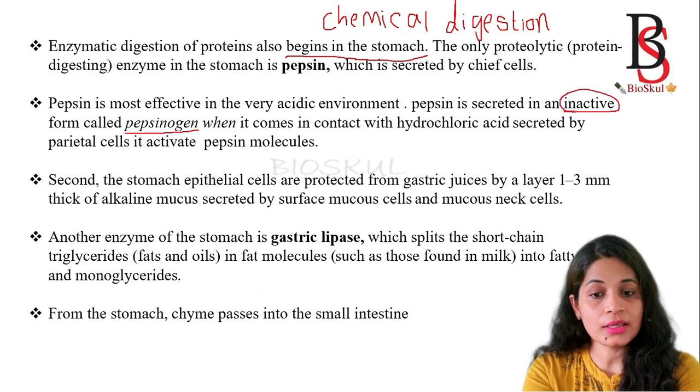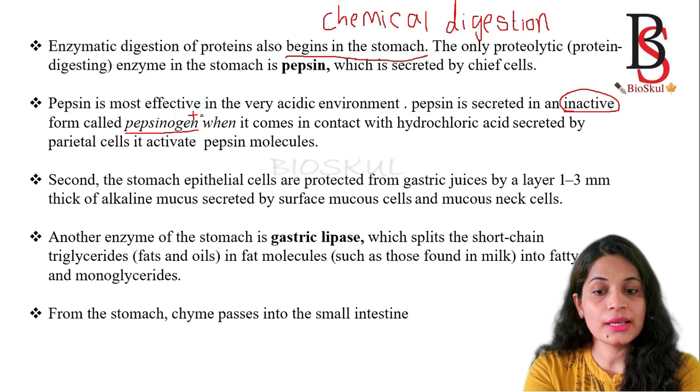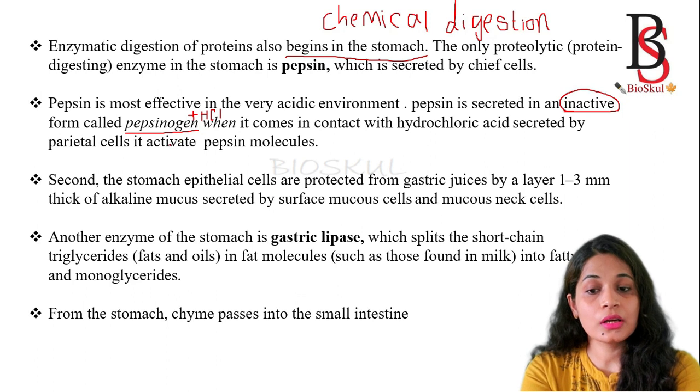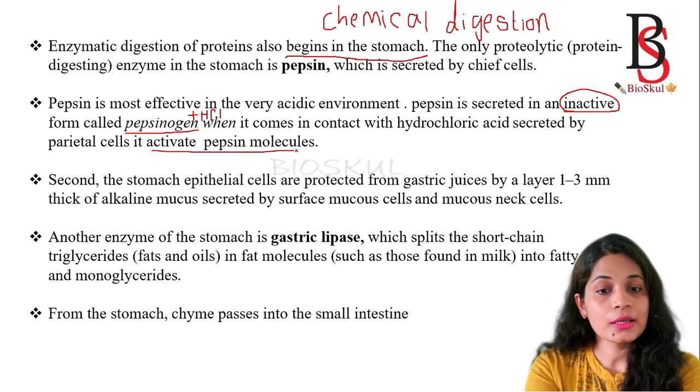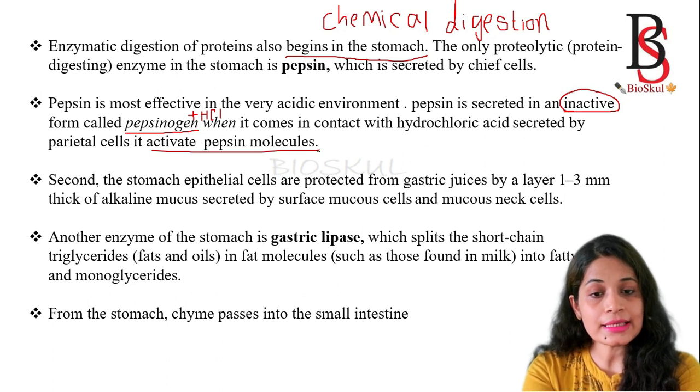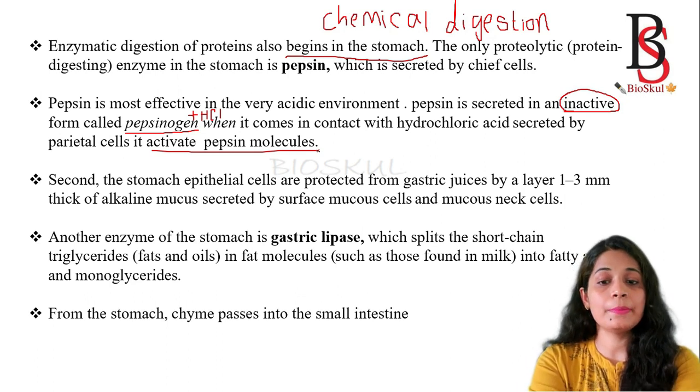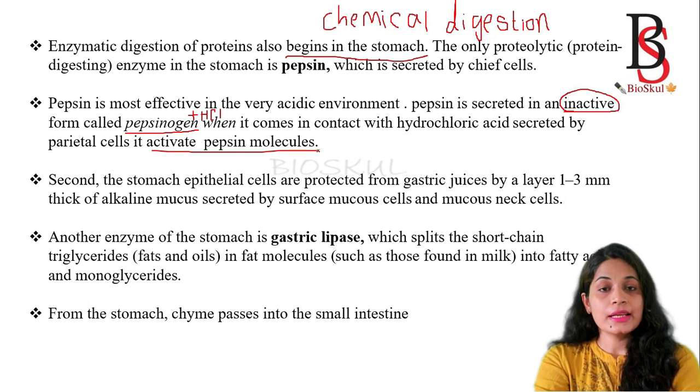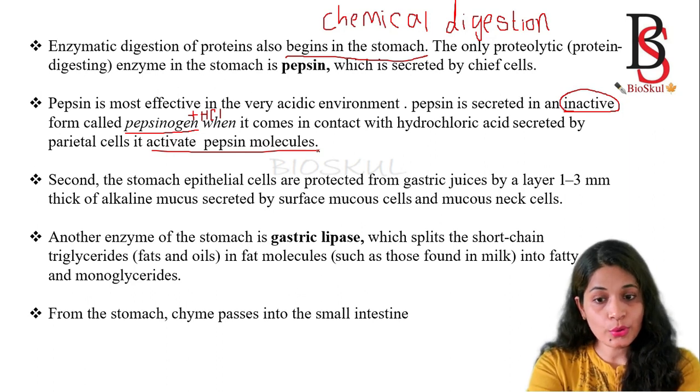When pepsinogen comes in contact with the hydrochloric acid secreted by the parietal cell, it activates into the pepsin molecule. And this pepsin molecule helps in the proteolytic degradation of proteins.